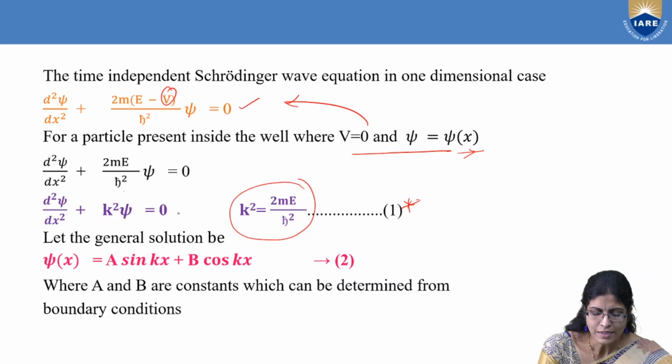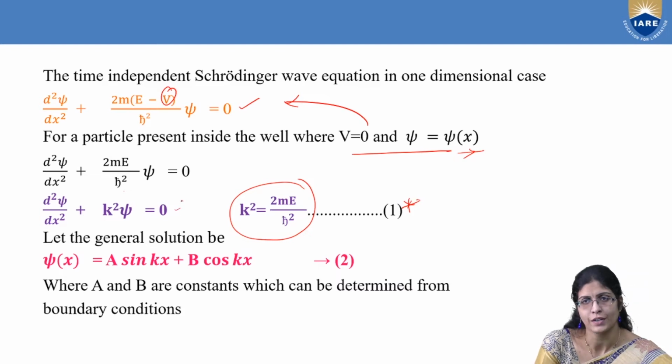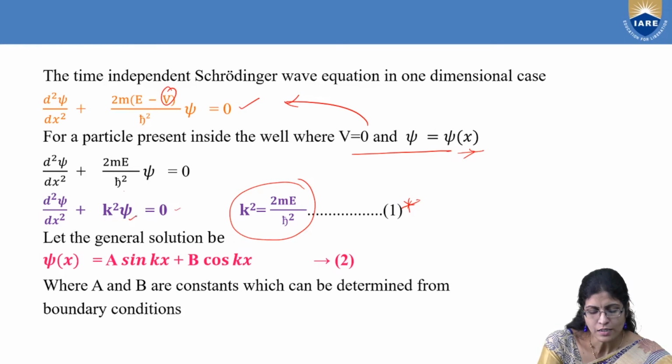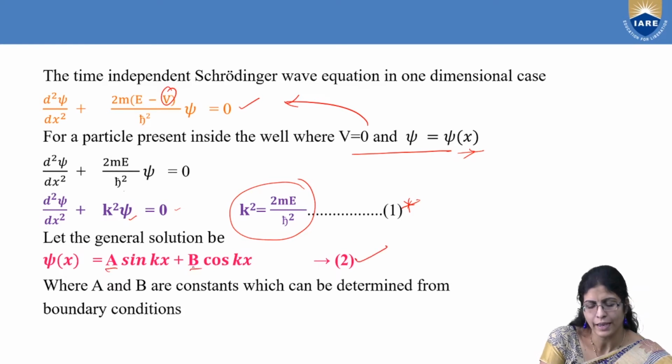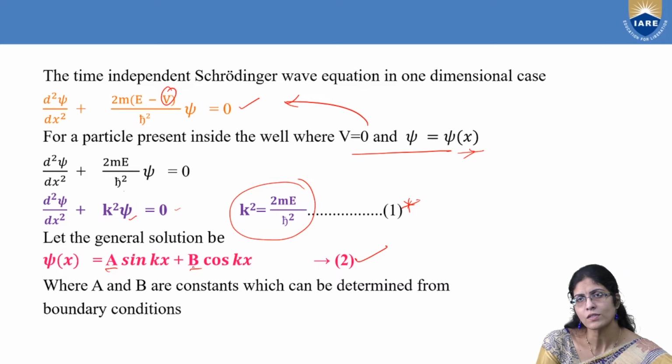So now you have a second order differential equation. And mathematics students, you know very well that you can go for the general solution of it. You get it in terms of psi of x. So psi of x is equal to a sin kx plus b cos kx. Now you have to use this general solution to get the values of a and b.